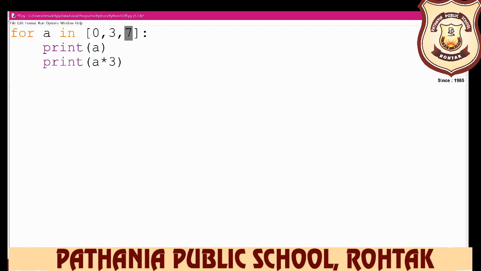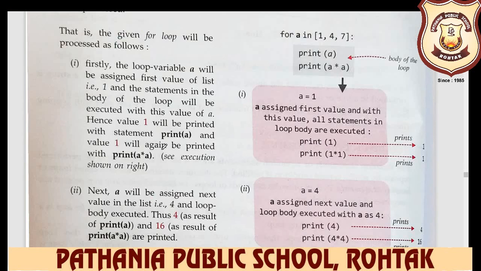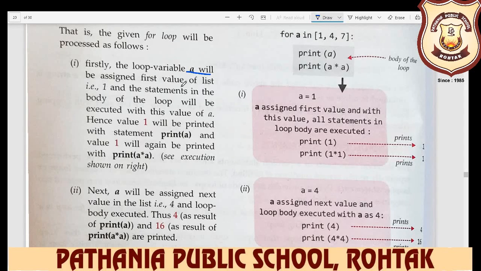That is, the given for loop will first assign the loop variable a the first value of the list, that is 1, and the statement in this example we took 1, 4, 7. This is your list. So first time it takes the 1. After that a multiply a, again it displays the 1.